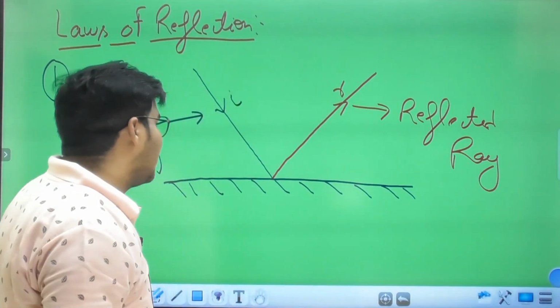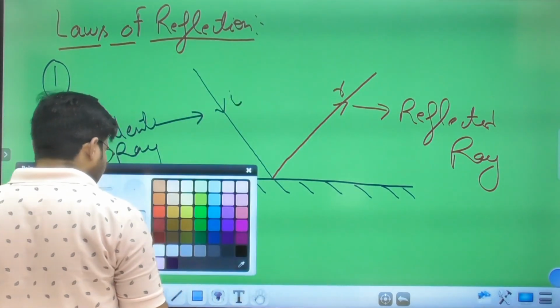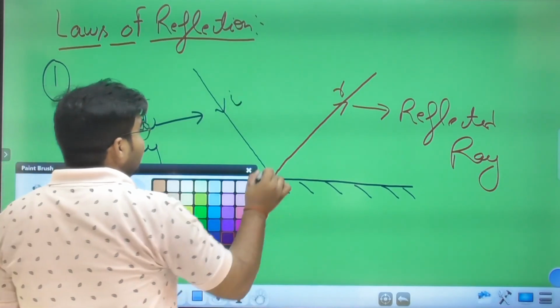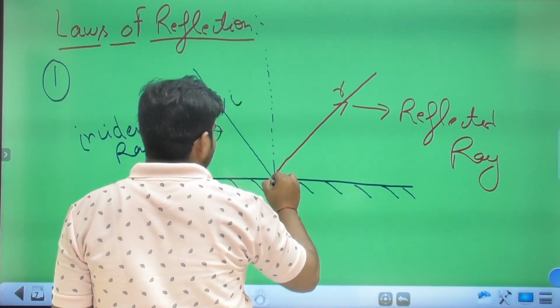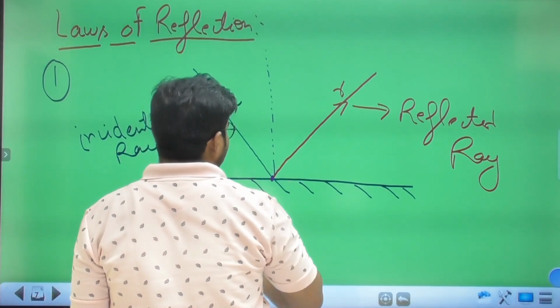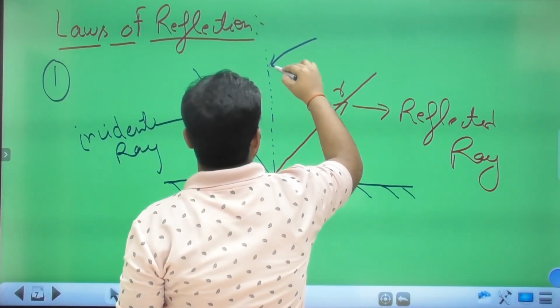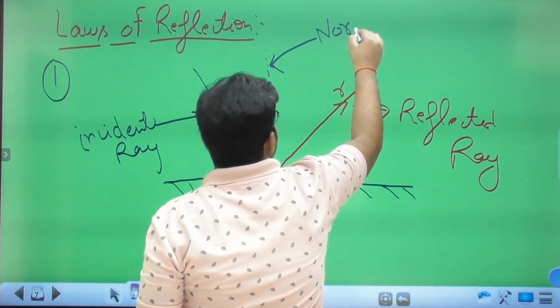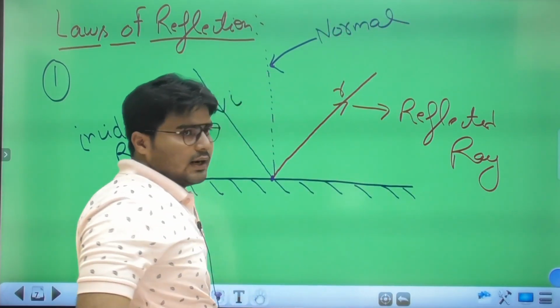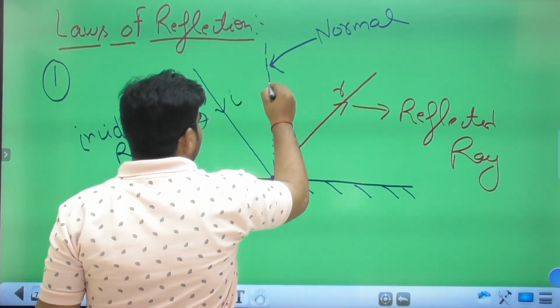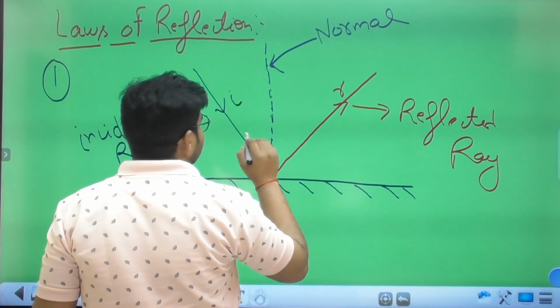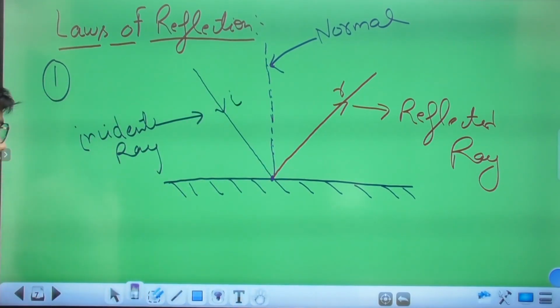So how do we calculate the angle of reflection? Let us see. We draw a perpendicular line at this point, and this line is called the normal.